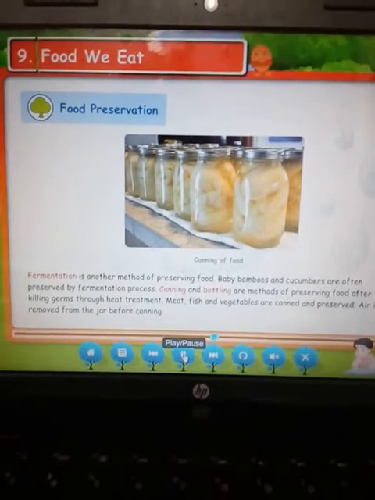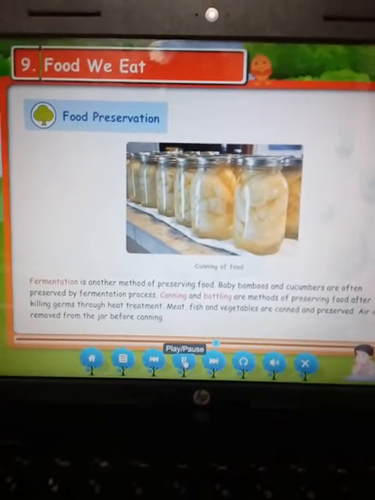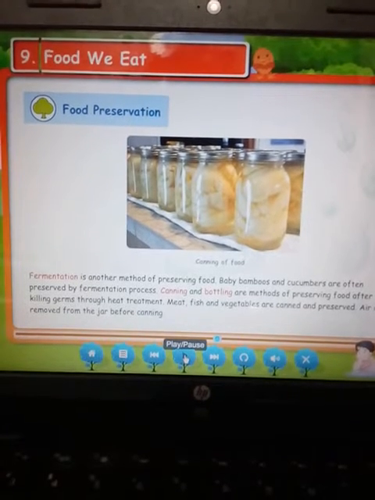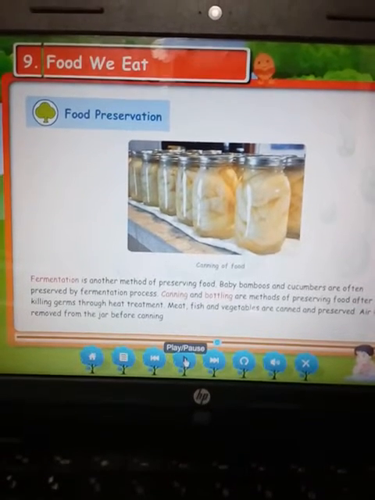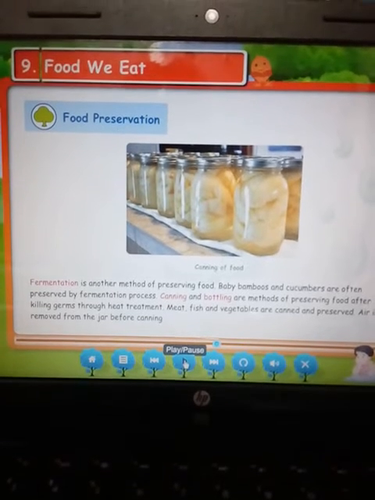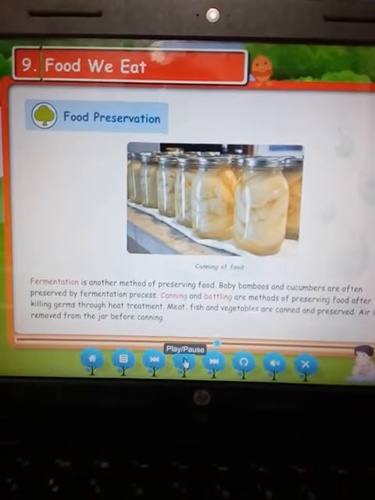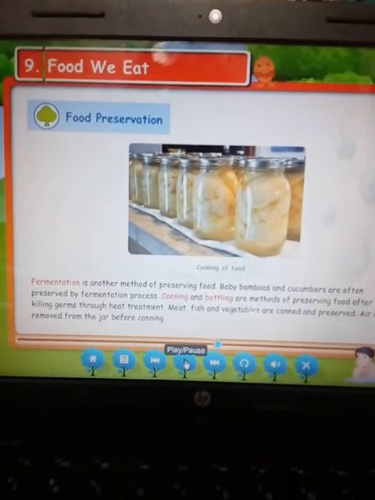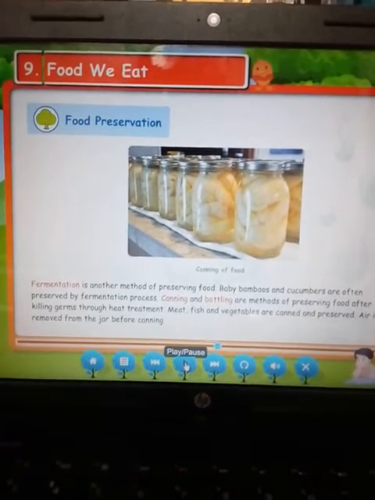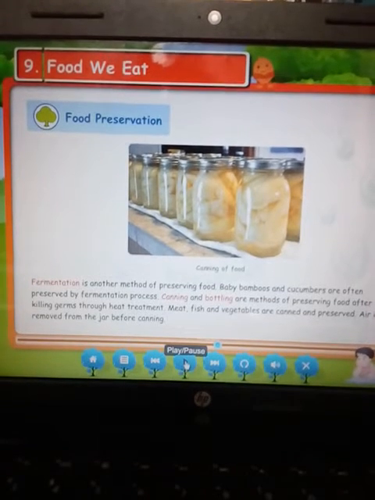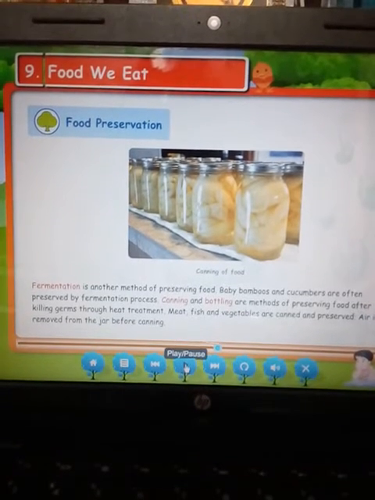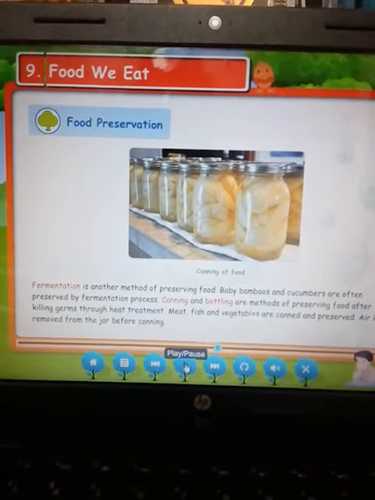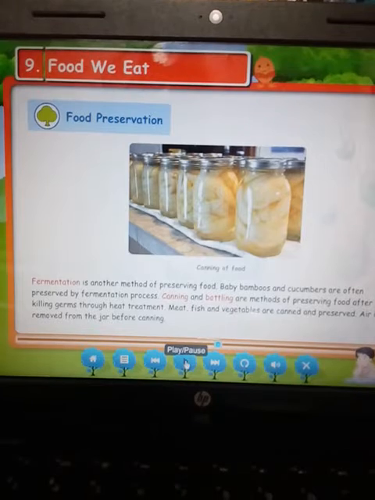This is the picture of canning of food. And canning and bottling is the next method to preserve any type of food item. What is happening in canning and bottling? Children, while we are canning or bottling any type of food item, these food items get heated, and after getting this heat treatment, meat, fish, vegetables are canned and preserved. And before canning, air must be removed from these jars, otherwise they can get spoiled.